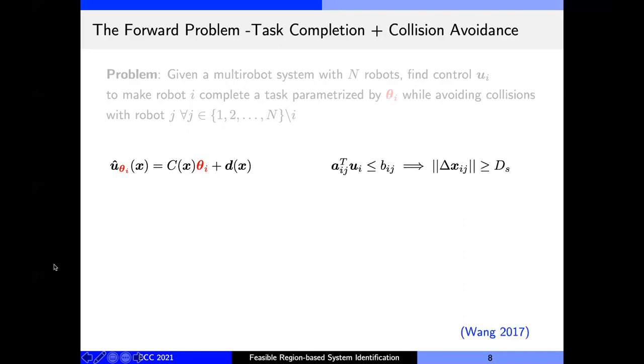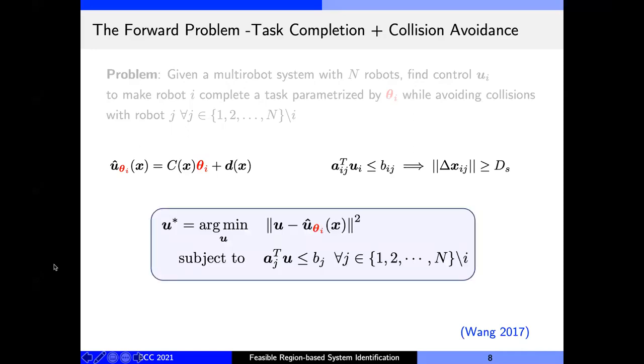For ensuring safety, a linear constraint on the control has been proposed previously, which guarantees a margin of at least d_s between every pair of robots. To mediate between the task completion and safety requirements, a quadratic program is developed which computes a control that is closest to the task-based control subject to the safety constraints. So in the multi-robot system, each robot i will locally solve this QP for its optimal control u_i*. Going forward, we will assume that the robots are using this optimization as the underlying control synthesis module.